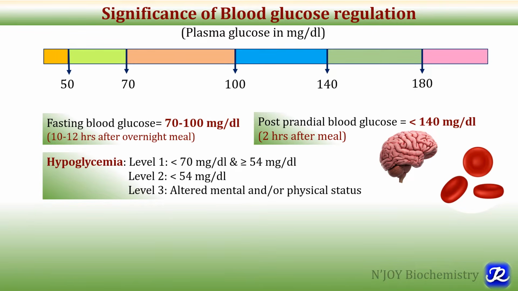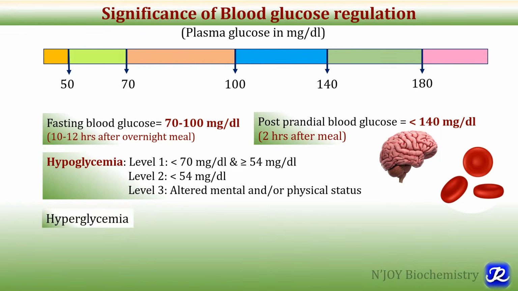Now what is hypoglycemia? When blood glucose concentration is less than the normal range, it is called hypoglycemia, and there are various levels of hypoglycemia. In level 1, when the blood glucose concentration is less than 70 milligram per deciliter and more than or equal to 54 milligram per deciliter, it is level 1 hypoglycemia. In level 2, the blood glucose level reaches less than 54 milligram per deciliter, and level 3 is associated with altered mental and or physical status which requires assistance, and hypoglycemia is detrimental.